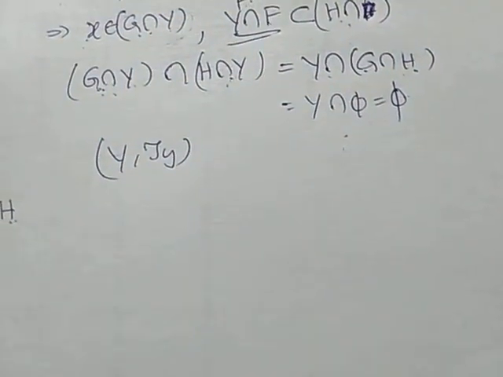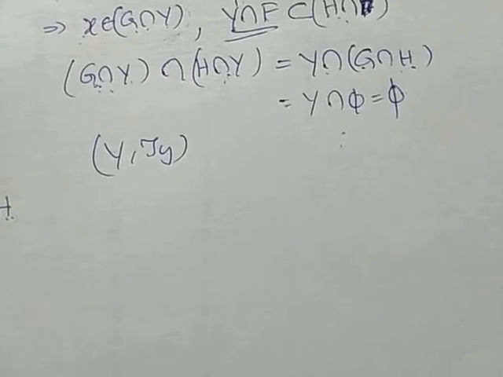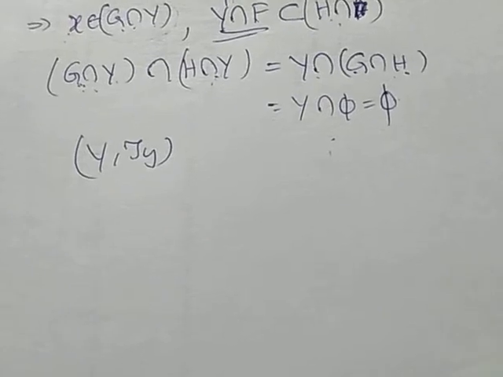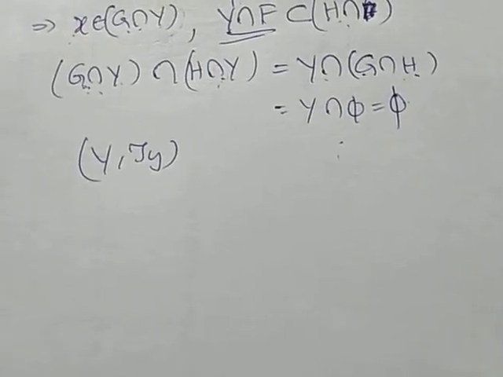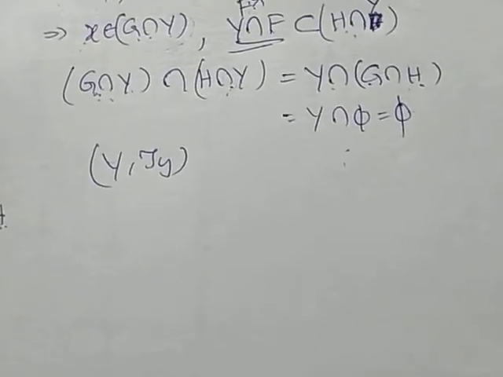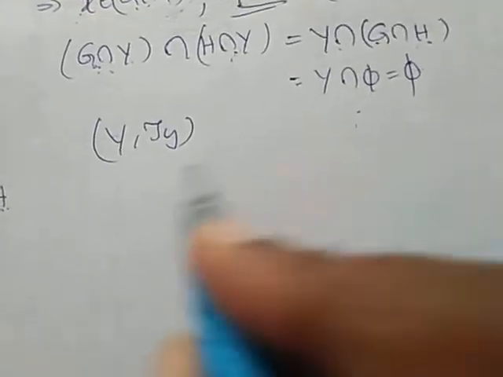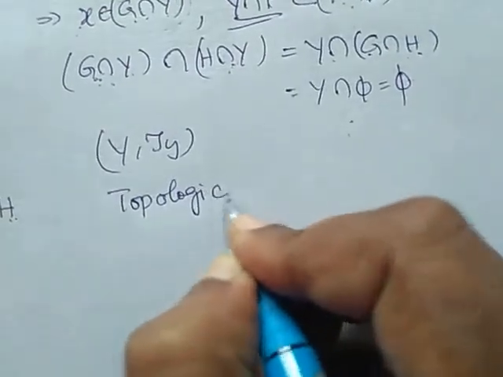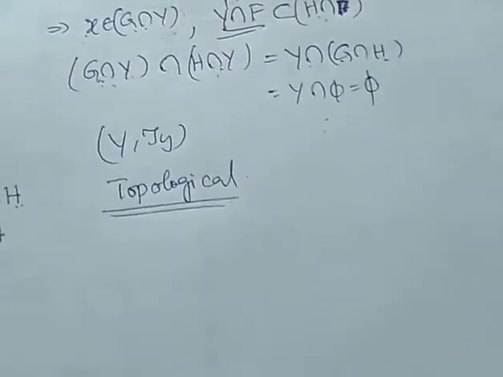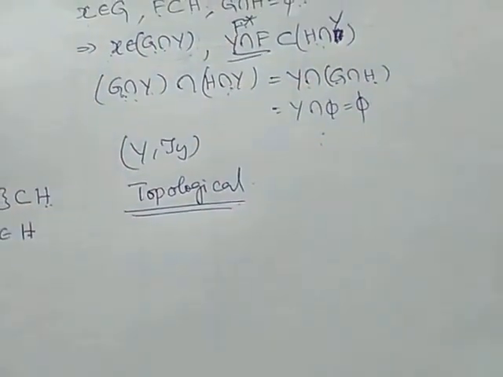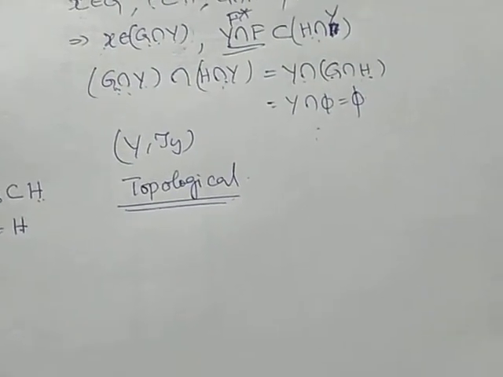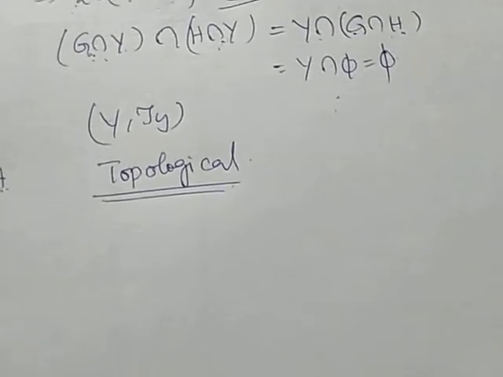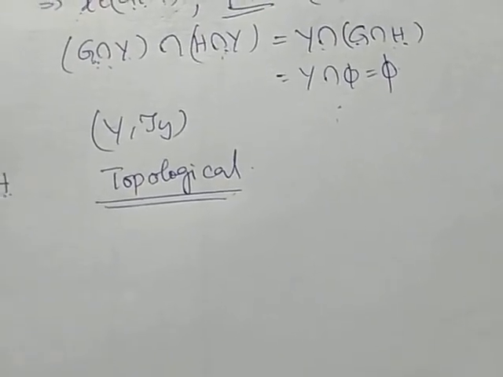So, regularity is satisfying hereditary property. T1 space is also hereditary. Therefore, T3 is hereditary. Now, we are going to prove T3 property is topological. We have proved T2 is topological already. Now, we are going to prove T3 property is topological, or the homeomorphic image of a regular space is regular. That's what we are going to prove.